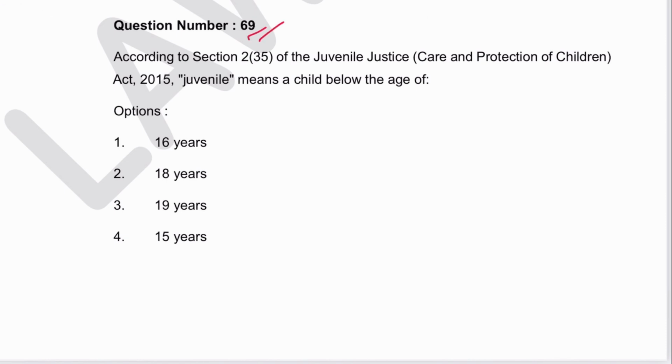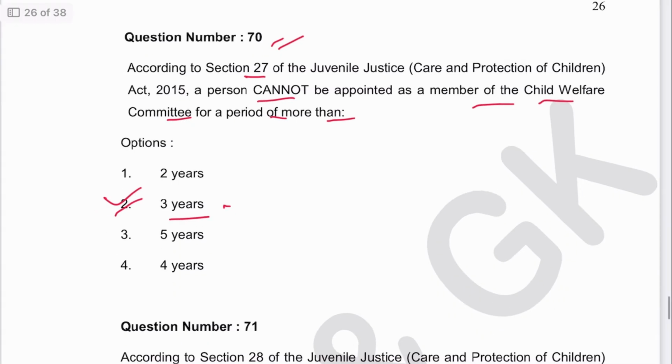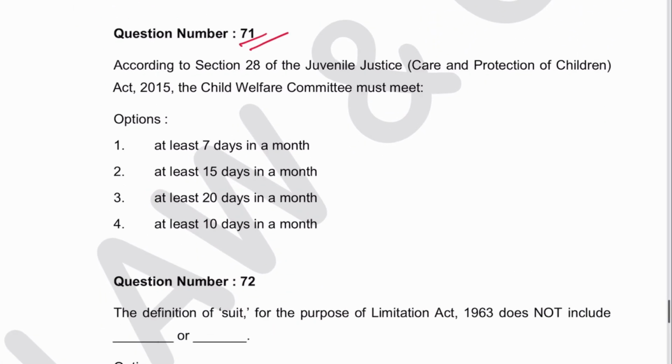Next 69. According to section 235 of JJ Act, juvenile means a child below the age of 18 years. 2 is the answer. Repeat question, very common question. Next 70. According to section 27 of JJ Act, a person cannot be appointed as a member of Child Welfare Committee for a period of more than 3 years. 2 is the answer. Next 71. According to section 28 of JJ Act, the Child Welfare Committee must meet at least 20 days in a month. 3 is the answer.